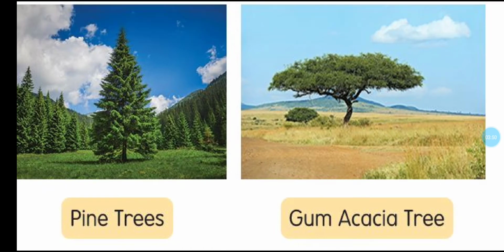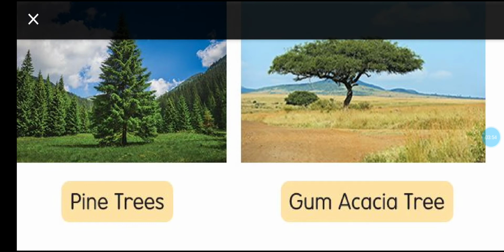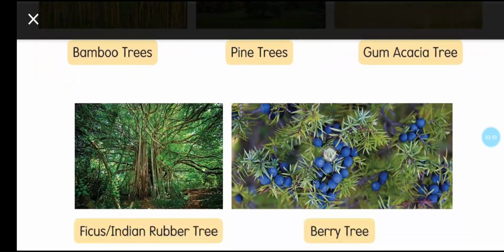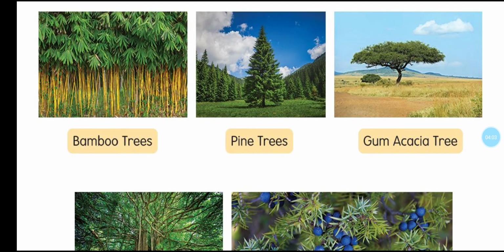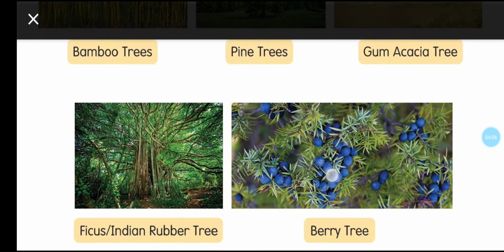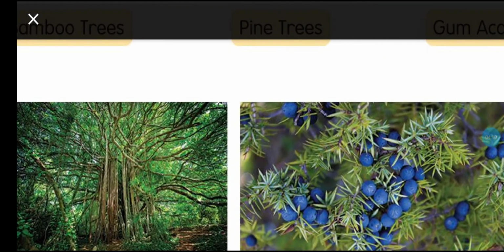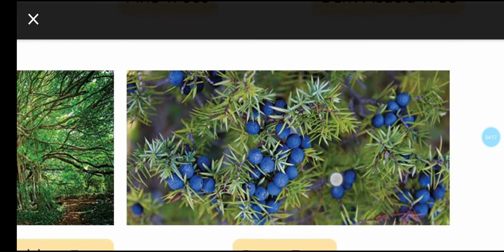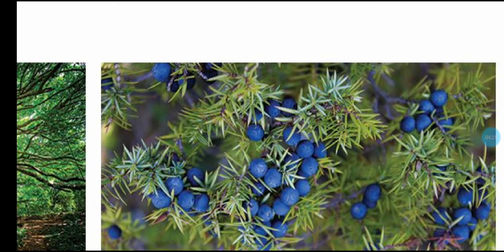And the next plant is acacia plant. Acacia plants give us gum. Gum we use for pasting anything, so such type of gum we are getting from acacia plant. And the next one is ficus or Indian rubber tree. So from this rubber tree, what are we obtaining? Rubber we are obtaining. And these are berry trees. So berry trees give us berry fruits.